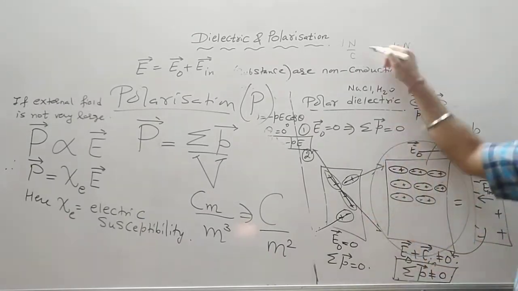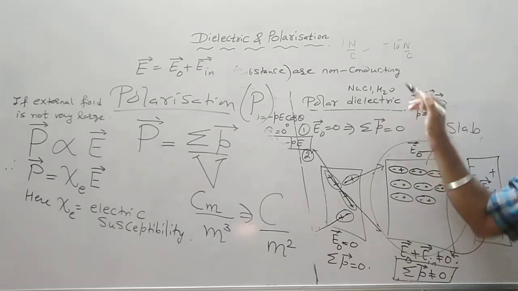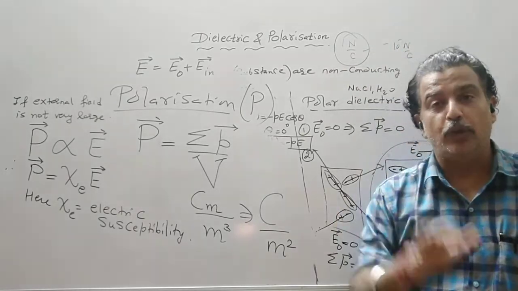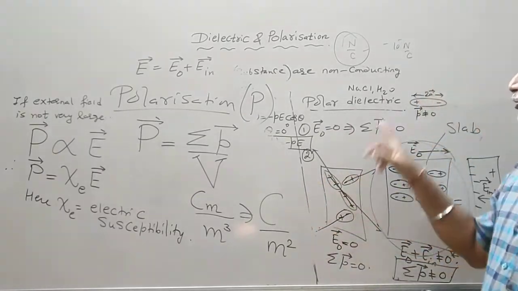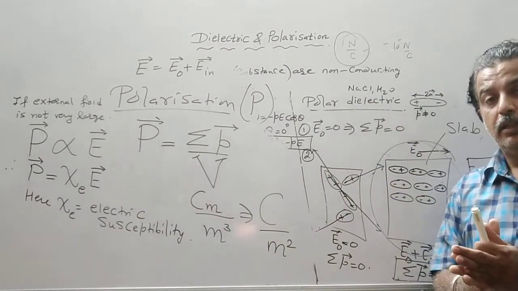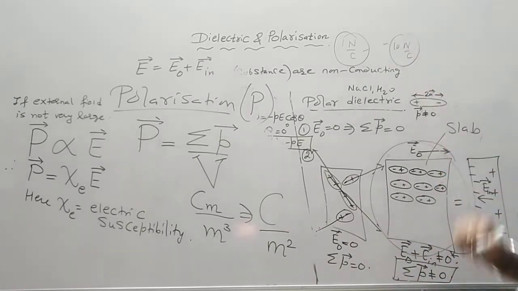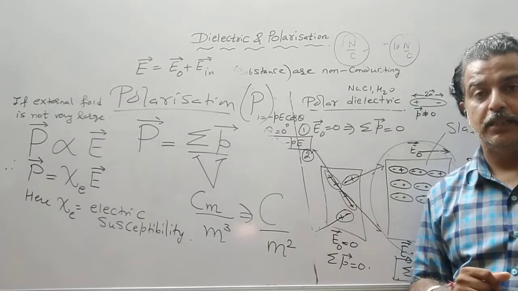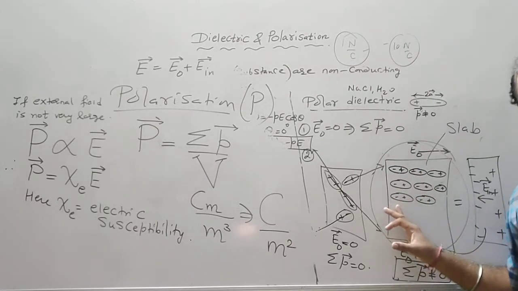So increasing the field may increase the polarization, but the same field cannot do the same polarization for different dielectric substances. So if I take a slab of NaCl, the polarization takes place say at 10 Newton per coulomb. If I say 100% polarization has taken place, it means all the NaCl molecules are aligned.